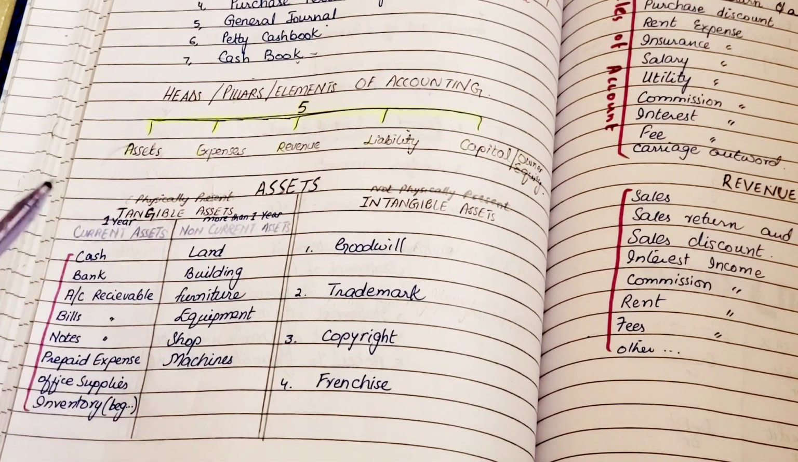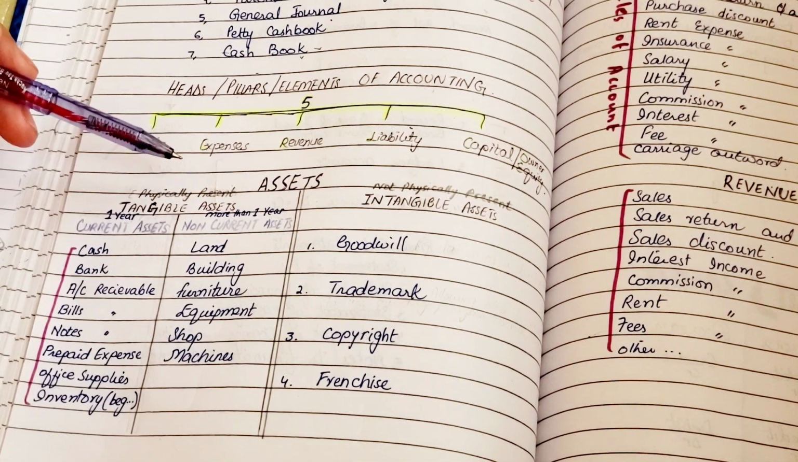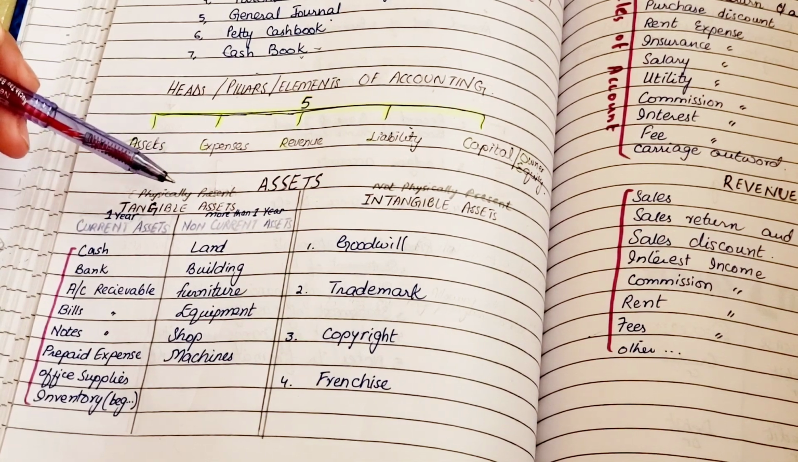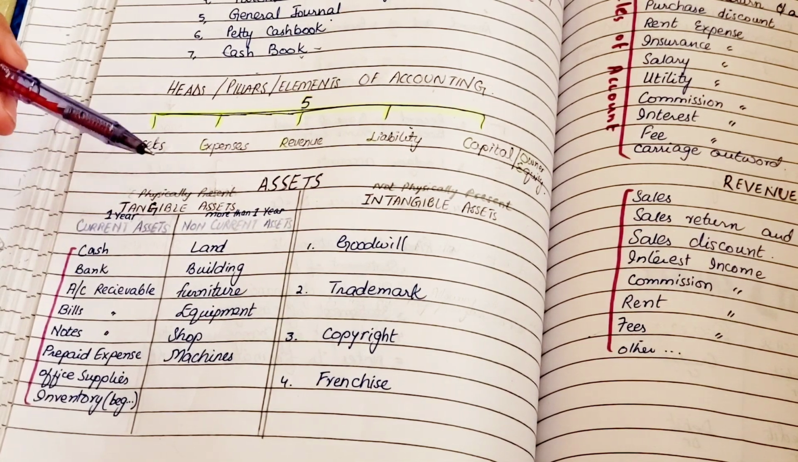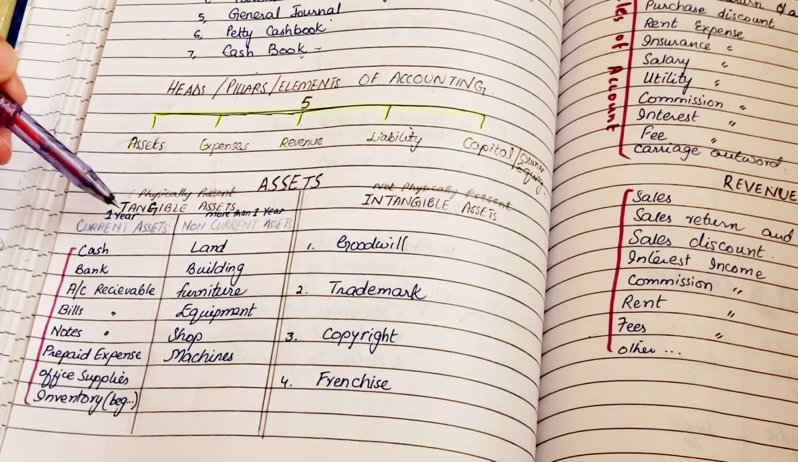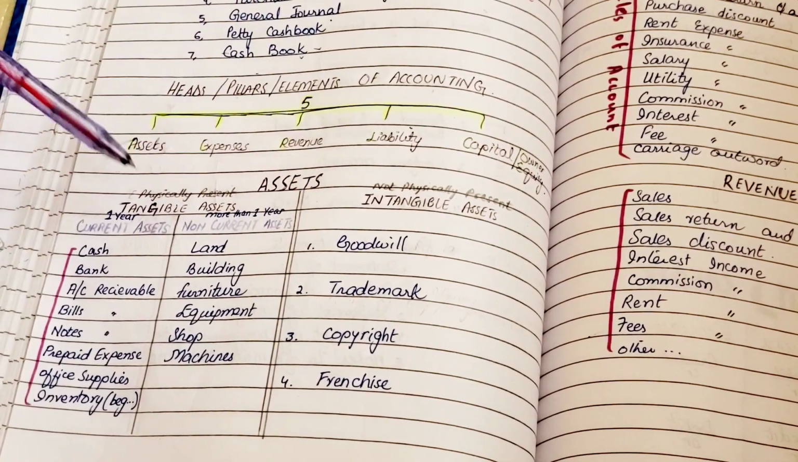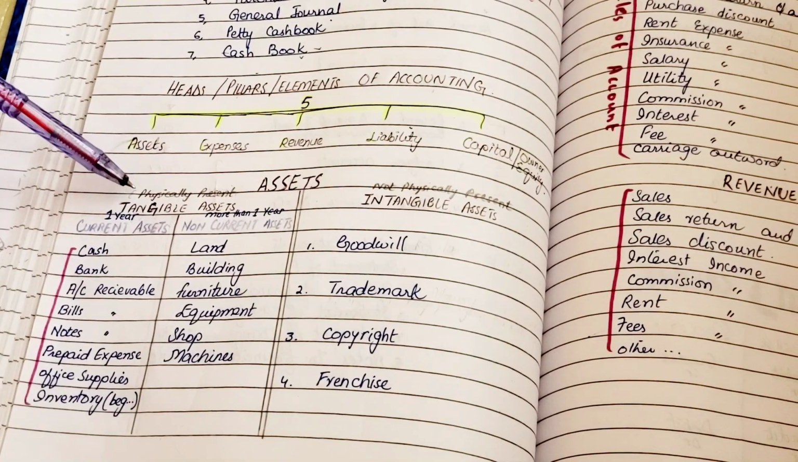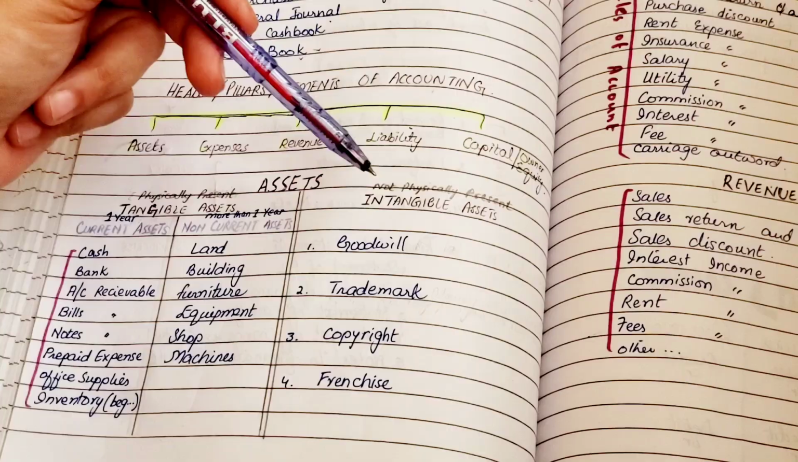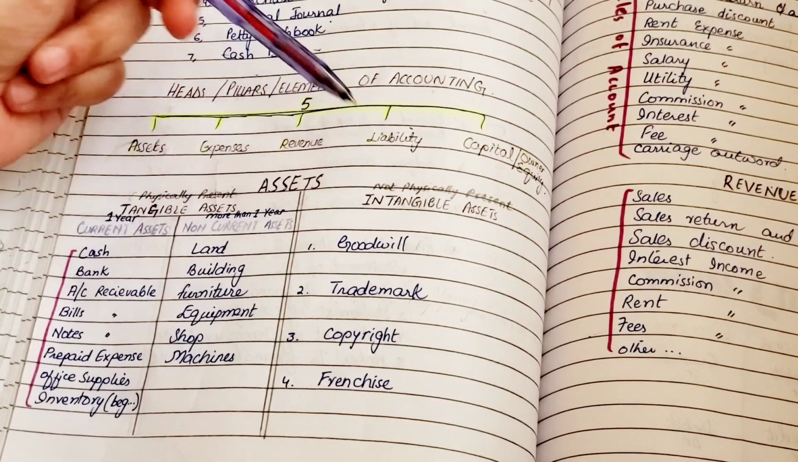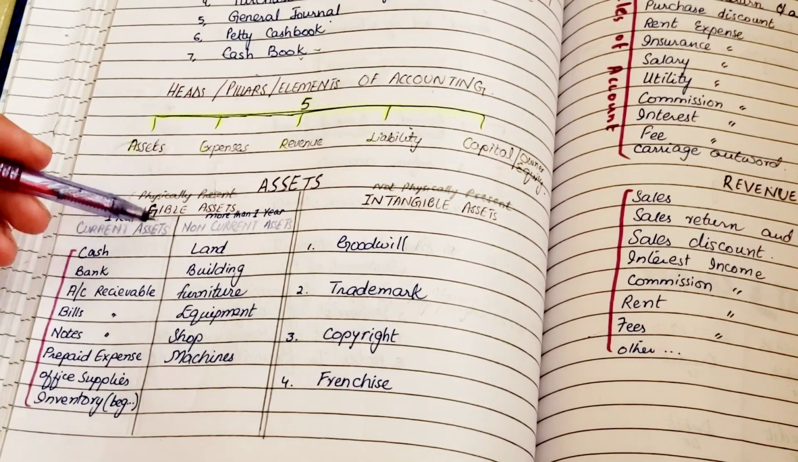So first, let's talk about assets. Things a business owns, right? Those things that are owned by the business. But there are two types of assets: tangible assets and intangible assets. Tangible assets are those assets that are physically present, and intangible assets are those assets which are not physically present.